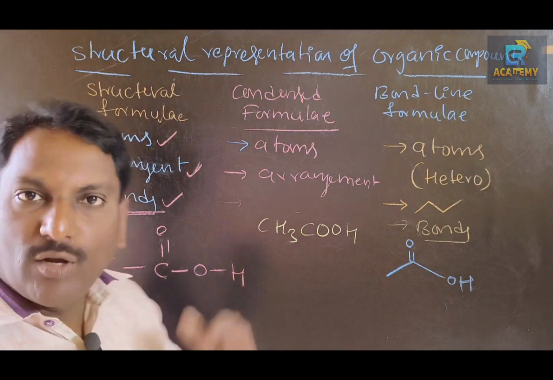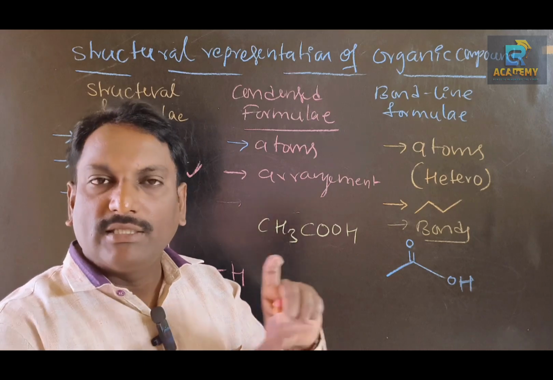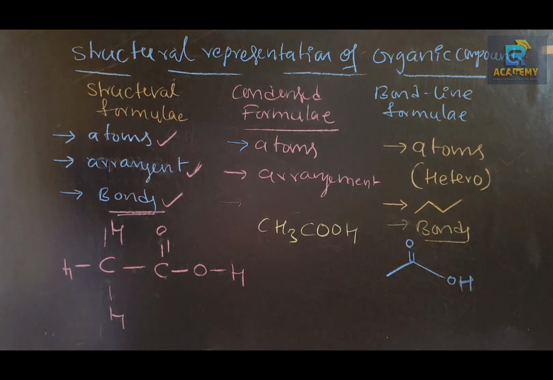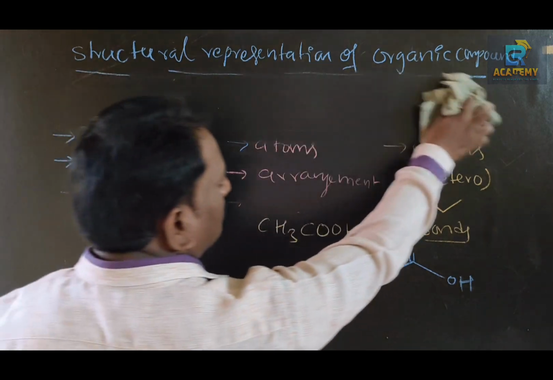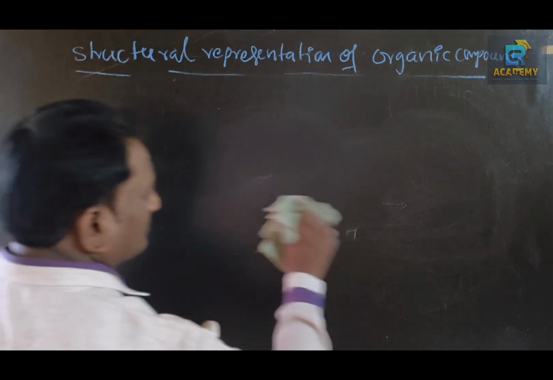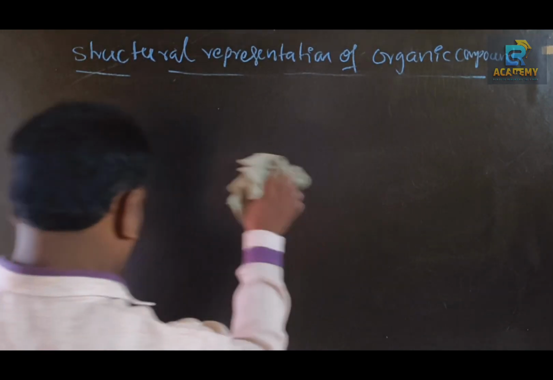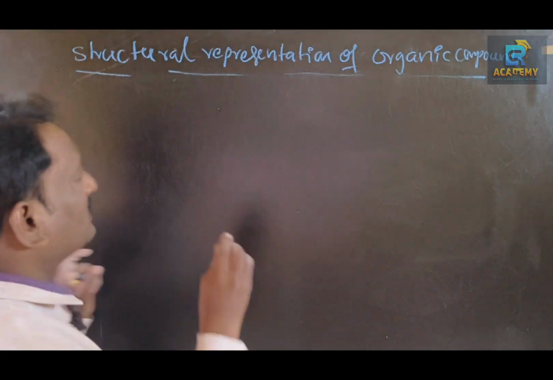So now let us take one more example, and understand how to draw these three structures. Get ready. Let us take ethyl alcohol, a bond line structure.